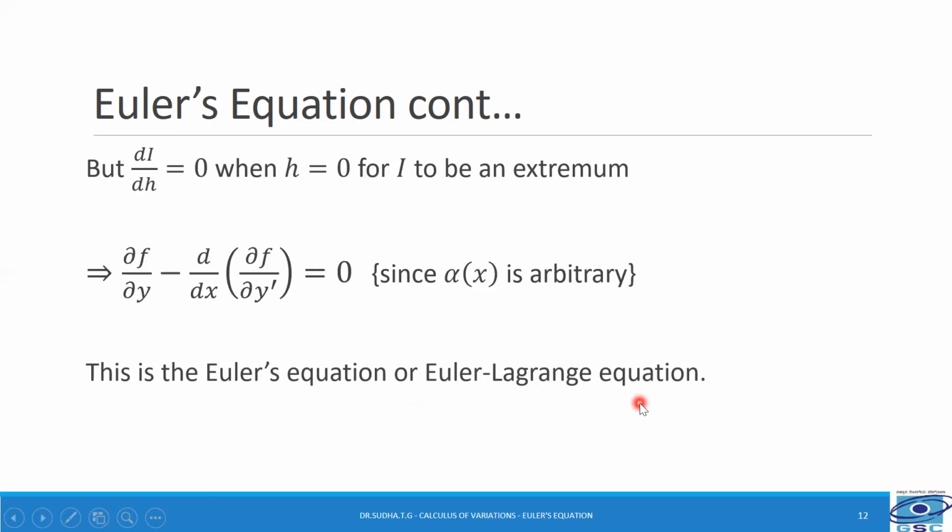Hope everybody followed the derivation of Euler equation. So this Euler equation is very important for the study of calculus of variation.